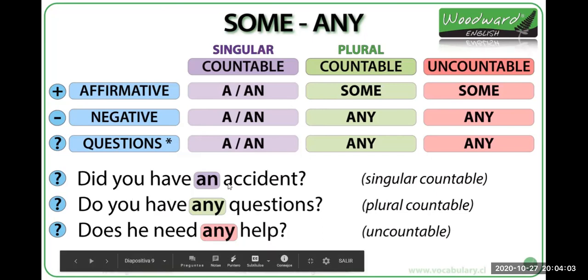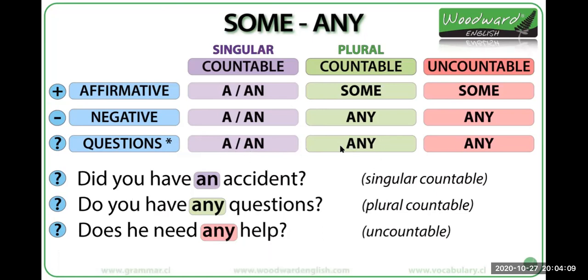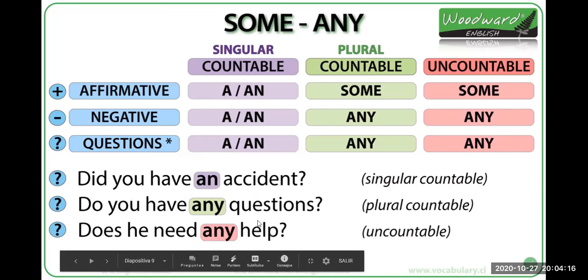Okay, as you can see, here we have the three forms. Countable in singular form, countable in plural form, and uncountable. And here we have the three examples. Okay? Any questions until here?